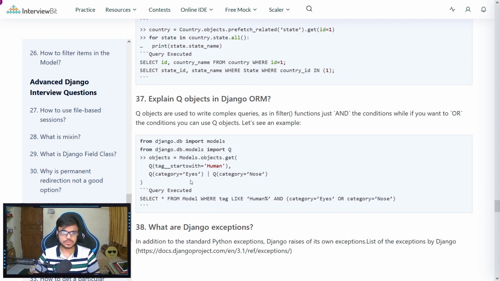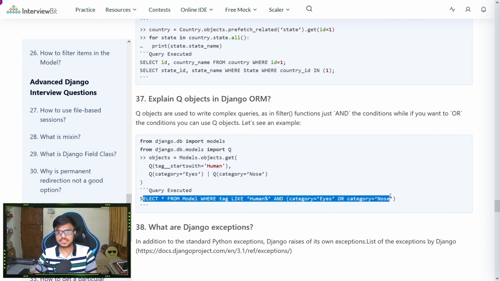Let's see an example. They have imported models and they have imported Q from db.models. For writing a filter, it is very similar to that. We call objects.get, and for AND, whatever we separate with a comma, and for OR we use the pipe operator. So the query that gets executed is this.